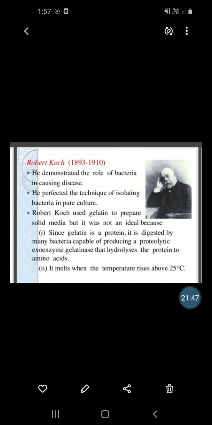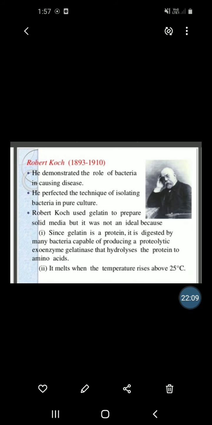Why is it not ideal? Because first, gelatin is a protein and is digested by many bacteria capable of producing proteolytic exoenzymes, gelatinase, that hydrolyze the protein into amino acids. And second, it melts when the temperature rises above 25 degrees Celsius.